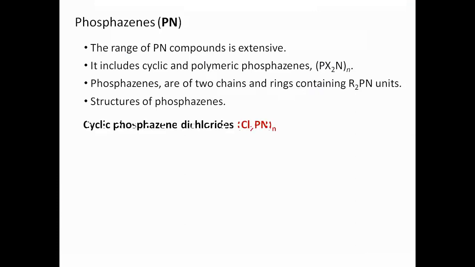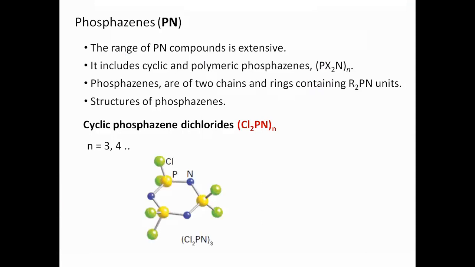Structures of phosphazenes. So we'll go for the first structure called cyclic phosphazenes, where n is the number 3 or 4. So how to draw? It is before you. When three molecules combine, they form a cyclic phosphazene, and chlorine is the substitution on the phosphorus.